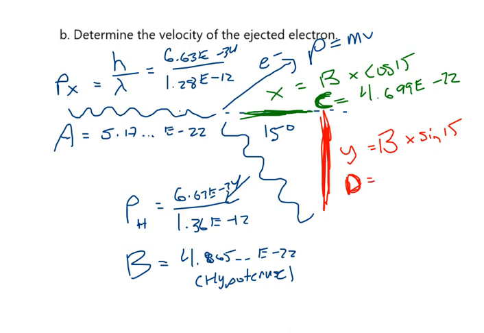So if I do b times sine of 15, I got 1.25 and change e minus 22. Let me pause there for a sec, just to make sure everybody who's trying this gets the same numbers as me. So I've got a 4.699 number and a 1.25 number.